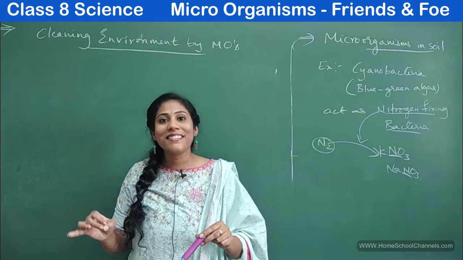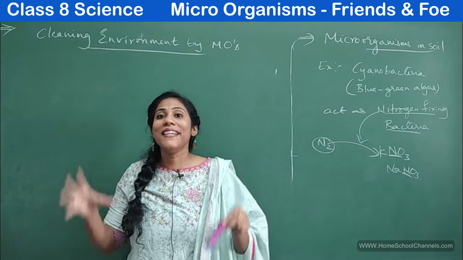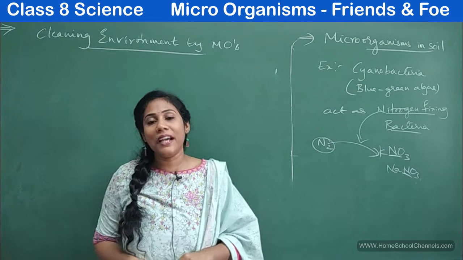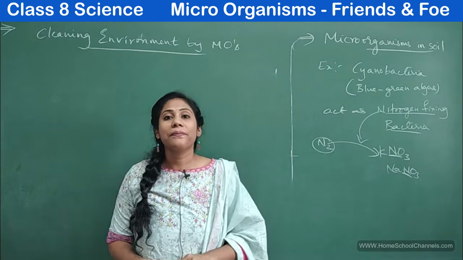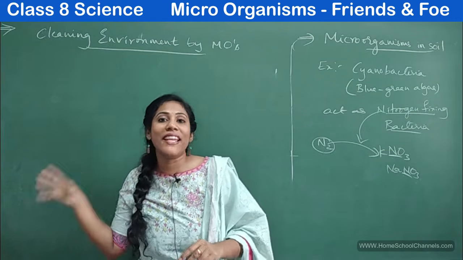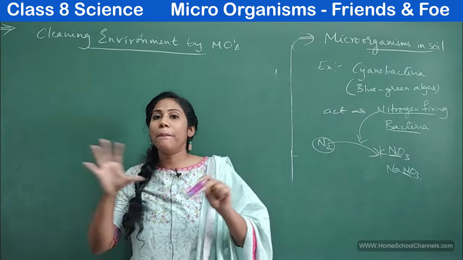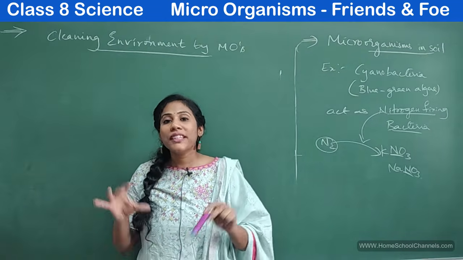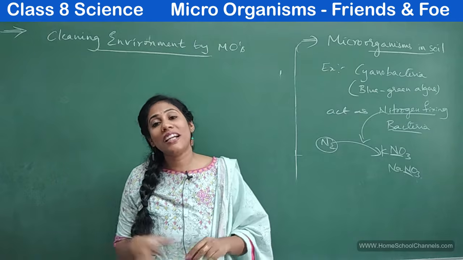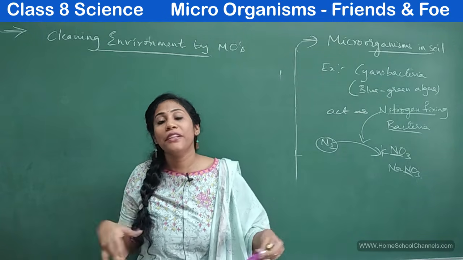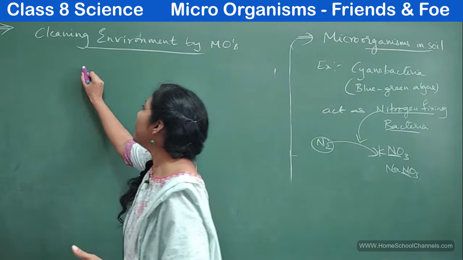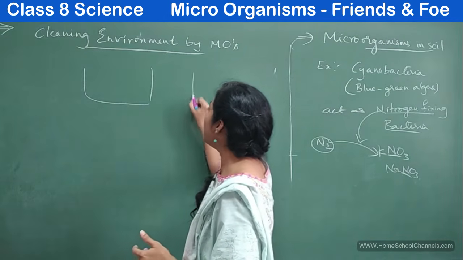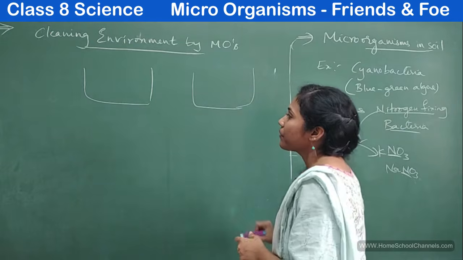So it is the decomposing bacteria in the soil that is converting this plant and animal waste into simple compounds. These simple compounds can again be used as manure for the growth of plants. Say, for example, you can do this at your home. You can try doing this.